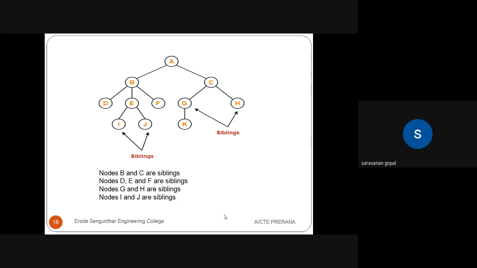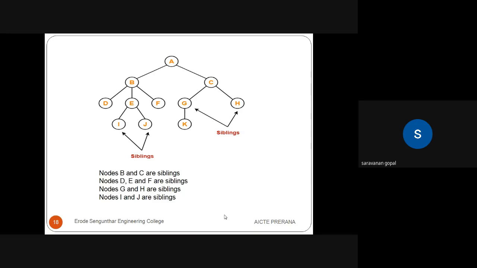Likewise, B and C are also siblings. Who is the parent? A is the parent. So B and C have the same parent, so we can say that B and C are sibling nodes, children of A.